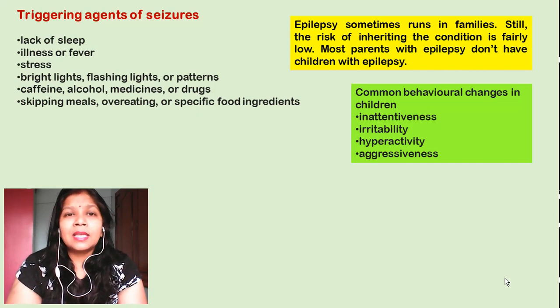The first one is lack of sleep. If the person is not having sound sleep, then he can be prone to seizures. Illness or fever: as I already told you, if the fever goes beyond 101 degrees Fahrenheit, then there is a risk of seizure. Stress, now this is a very important factor. If the patient is in a stressed condition, whether mental or physical stress, then he can develop seizures.